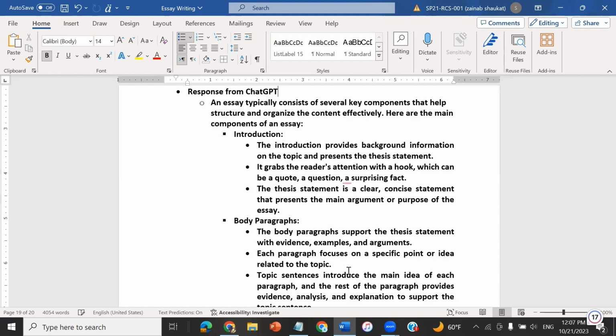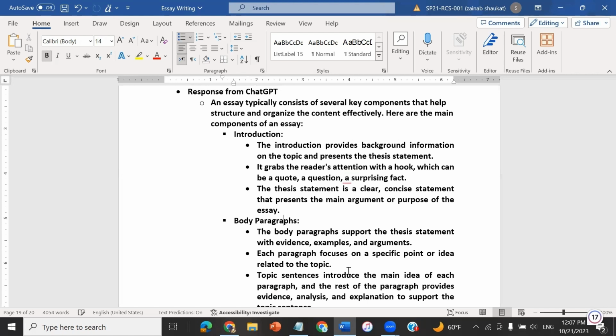After that, it could be a hook, it could be a surprising fact. If we are talking about an English essay, it could be a quote, or a surprising fact which grabs the attention of the reader. After that, the thesis statement should be clear, concise, and presented with the purpose of the essay. As I told you earlier, the thesis statement concisely reflects the theme of your essay. These things should be contained in the introduction part.